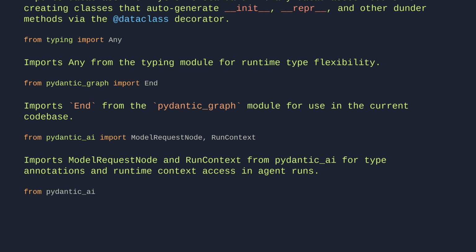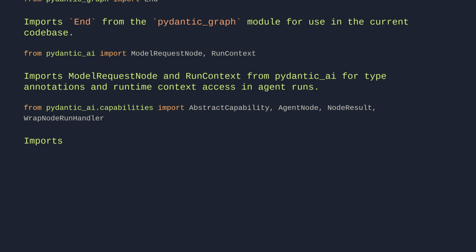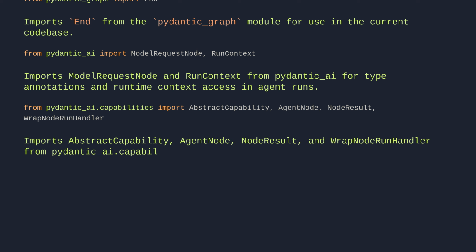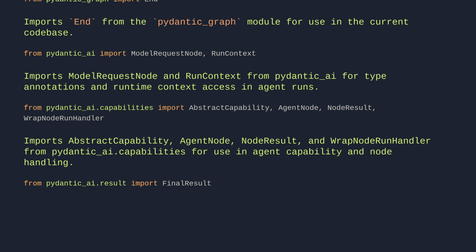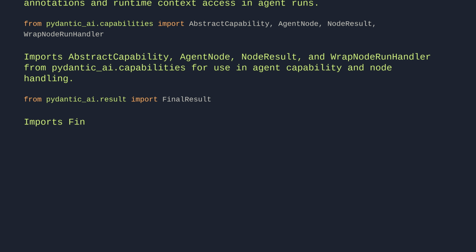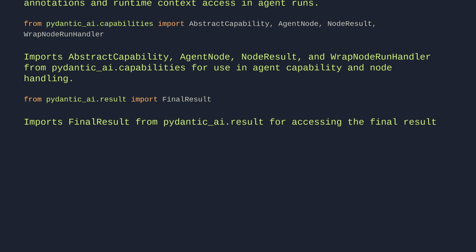From pydantic_ai.capabilities, import AbstractCapability, AgentNode, NodeResult, WrapNodeRunHandler. This imports those names from Pydantic AI capabilities for use in agent capability and node handling. From pydantic_ai.result, import FinalResult. This imports FinalResult for accessing the final result of an agent run.